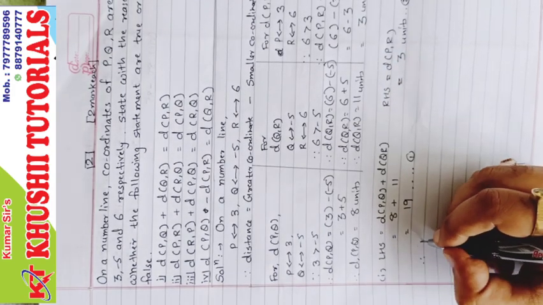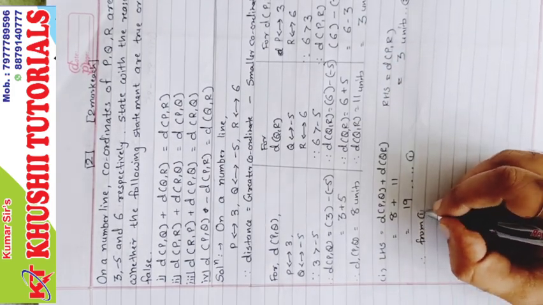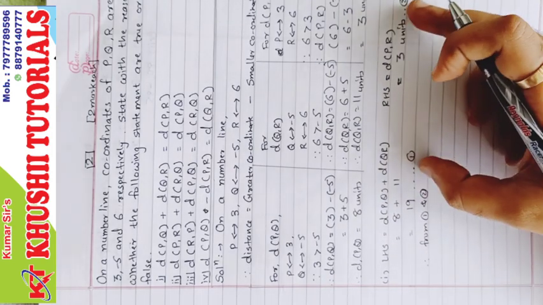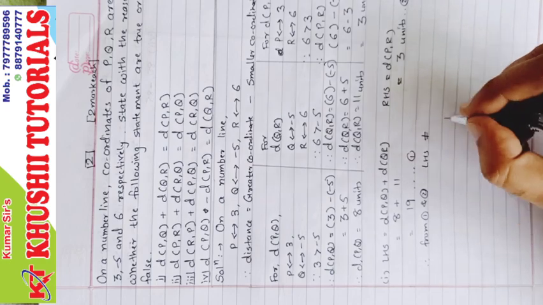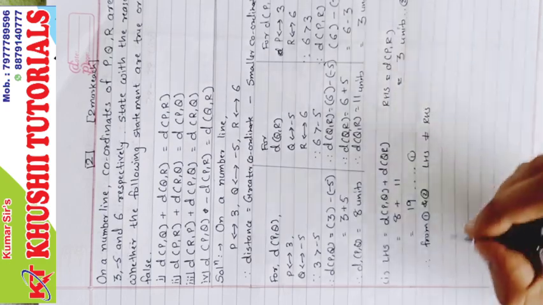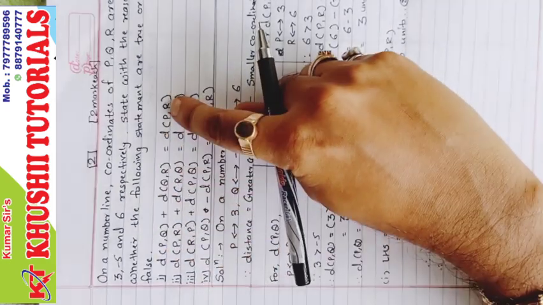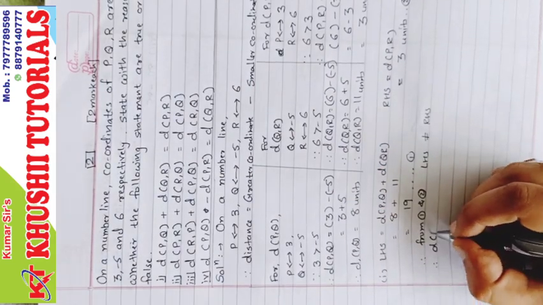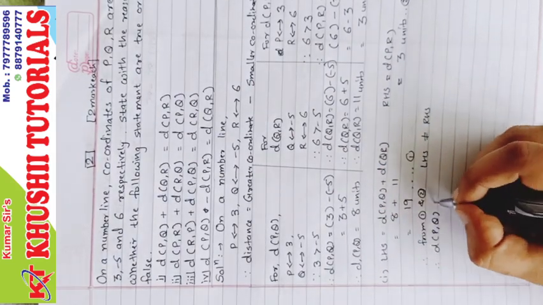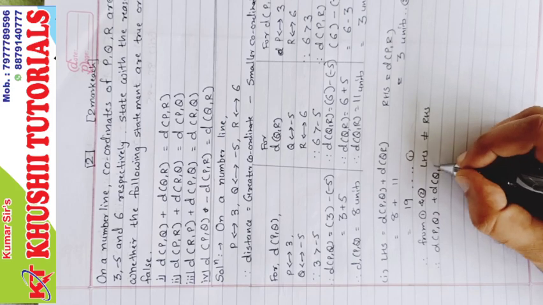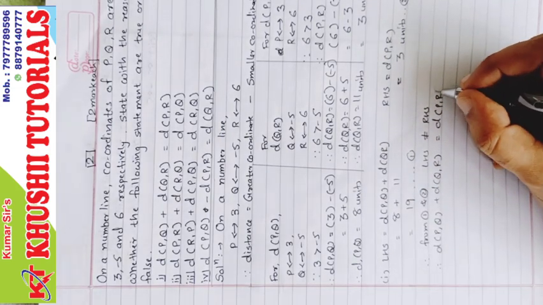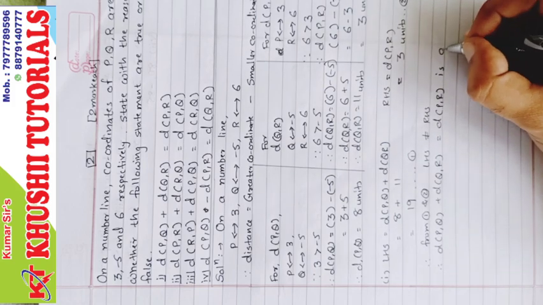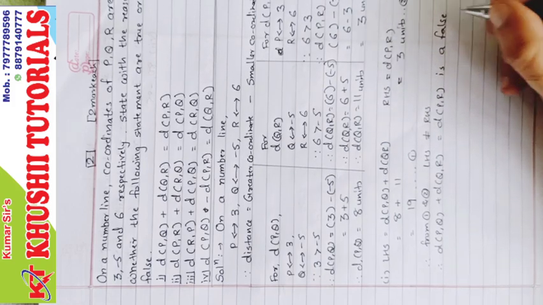Therefore, from 1 and 2, we can conclude that LHS is not equal to RHS, and therefore the first statement is false. Therefore distance P comma Q plus distance Q comma R equal to distance P comma R is a false statement.